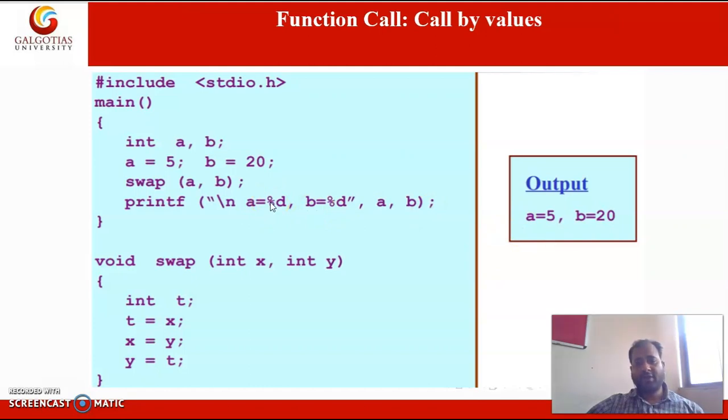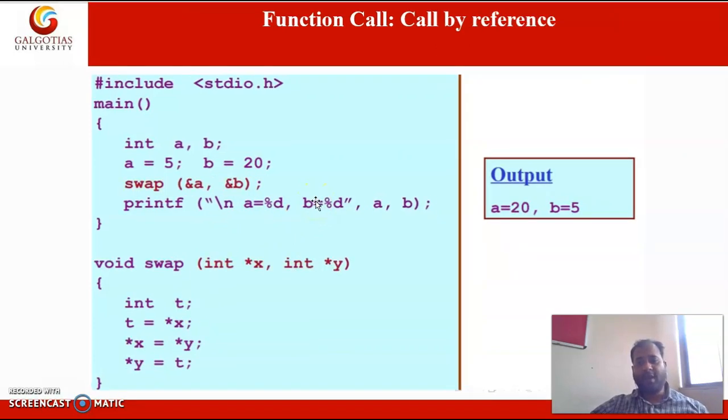In this way the value is not exchanged if we are passing parameters by value. Only a copy of those variables is passed to the function.